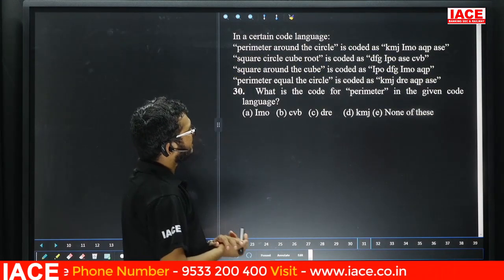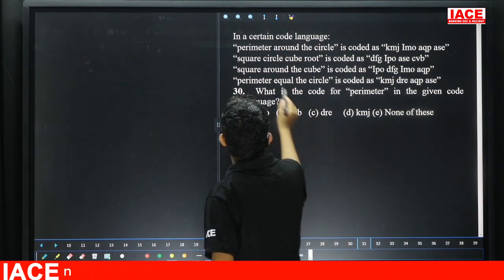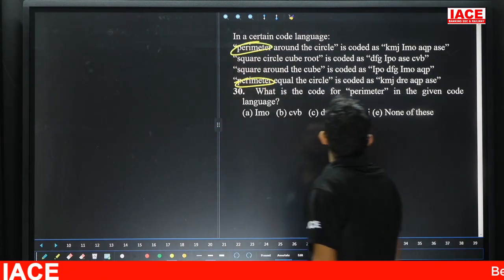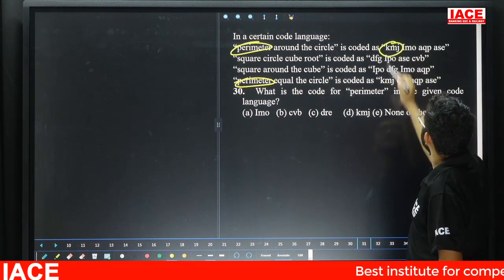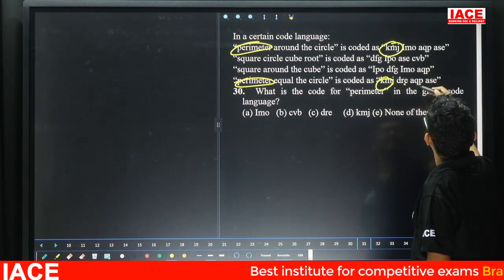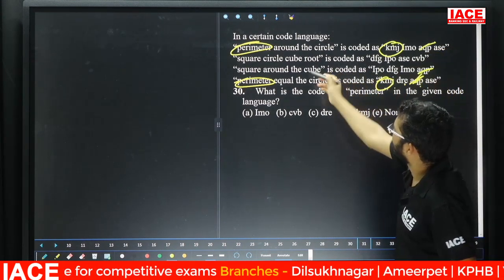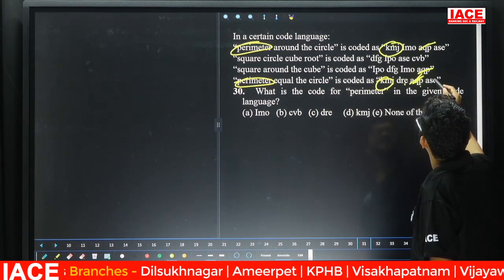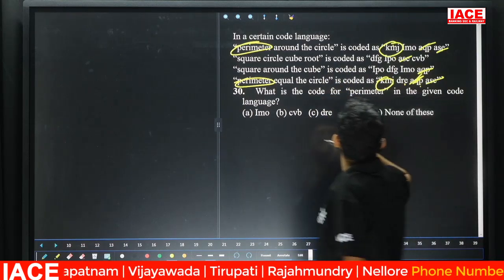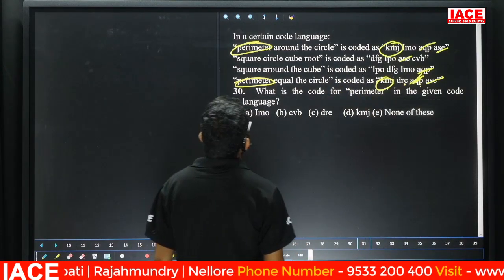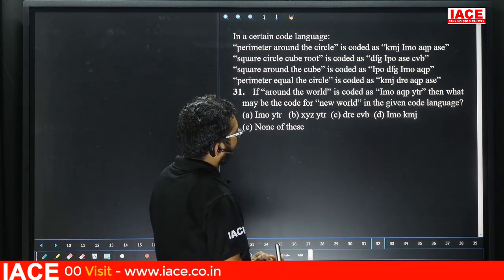Question number 30. What is the code for perimeter in the given code language? Friends, check here. Perimeter is present in the first line and the last line. Check the common codes of the first and last lines. KMJ and KMJ, KMJ is there. DRE are there. AQP is here also, but perimeter is not there. Then ASC, here ASC and here ASC, but perimeter is not there. So the perimeter code is KMJ. Question number 30, answer is option D.